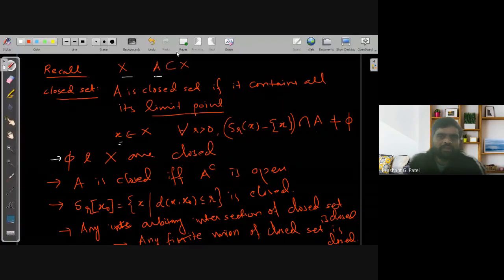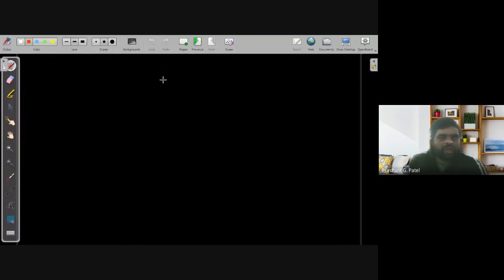Now let us discuss what we have next. As we have discussed the interior of a set, we also have the definition of the closure of a set. So can anybody try to define what you mean by the closure of a set?